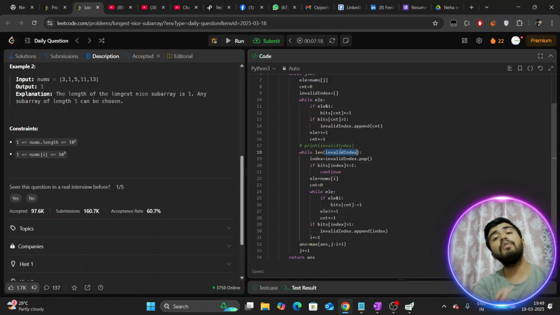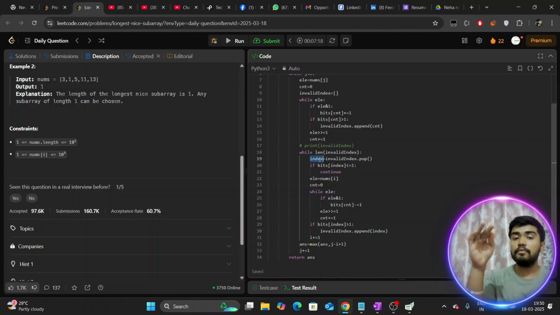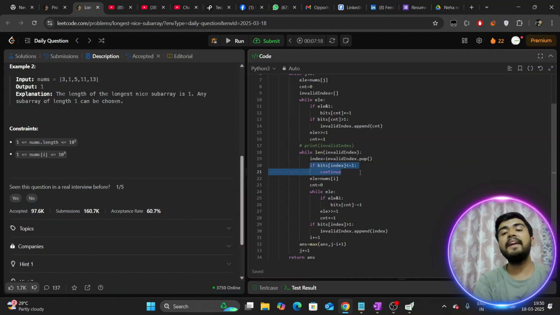Now you have also turned down 2. We consider 2 and 4 as the points of invalid index. So you turned down 4, and at the time of turning down 4, your 2 also turned down, because 2 is also set by the element at numSci. So when you come again and pop from the invalid index, let's suppose you get 2, because we are considering 2 and 4 as invalid indices, and we can easily check our bit index. On the next go, it is less than or equal to 1.